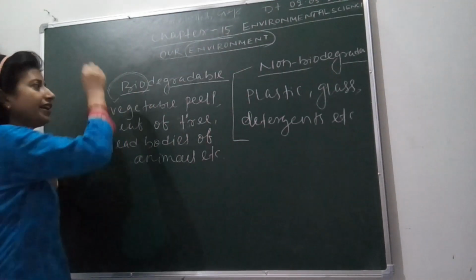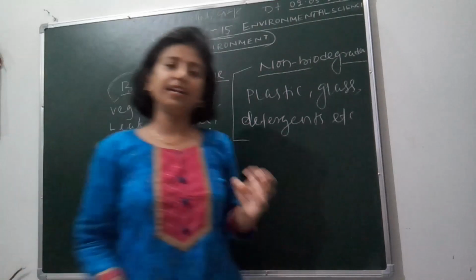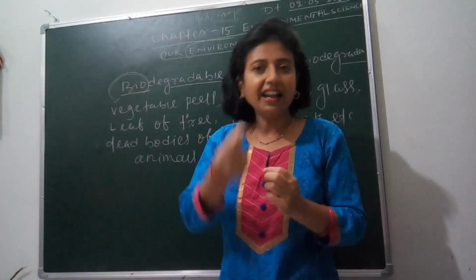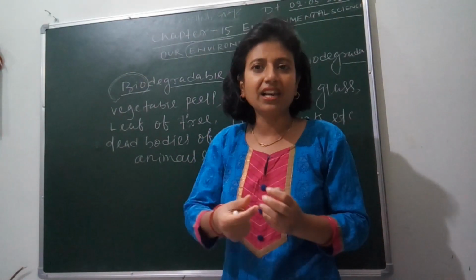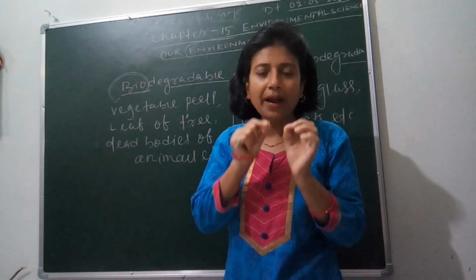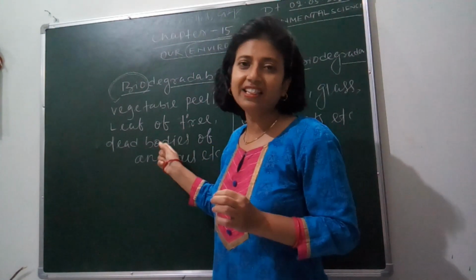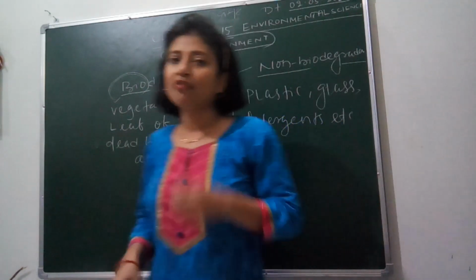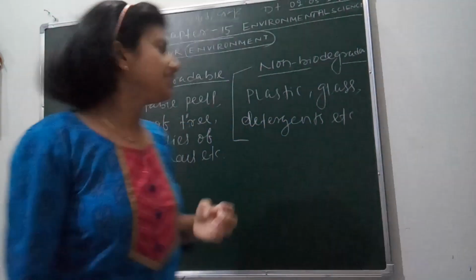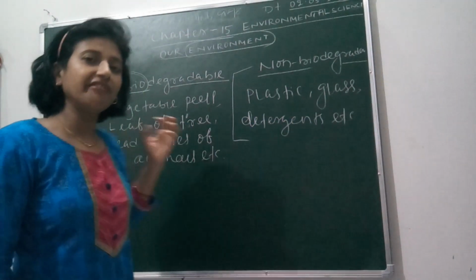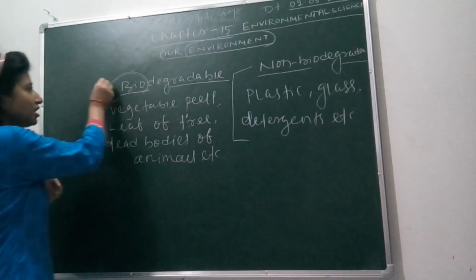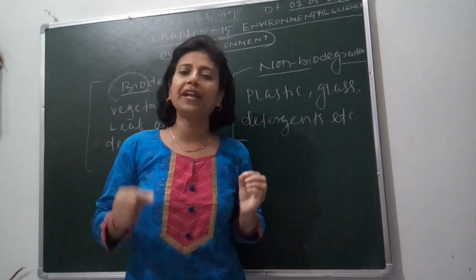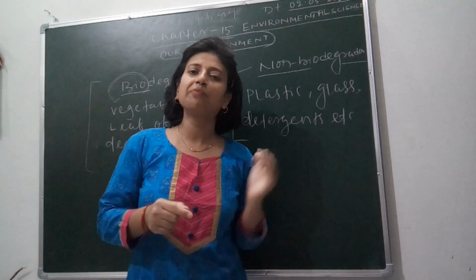Again, coming towards biodegradable substances. If the substance is biodegradable, but we throw it here and there, then it starts degrading, and during its degradation it produces smell in which harmful bacteria and other viruses can grow, and they again enter into our body through water and food, due to which we fall ill during the rainy season. As you know, in the rainy season the vectors grow very rapidly due to this waste. So first we have to manage this in a proper way, due to which we can protect our environment from this waste.